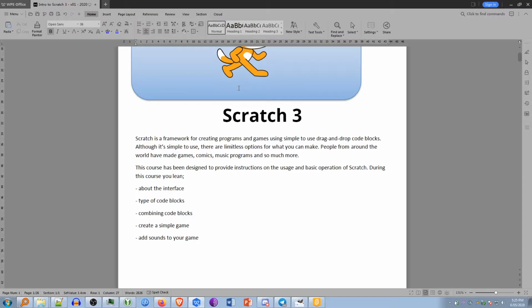Scratch is a framework for creating programs and games using simple to use drag and drop code blocks. Although it is simple to use, there are limitless options for what you can make. People from around the world have made games, comics, music programs, and so much more.